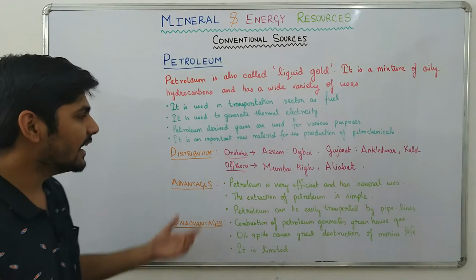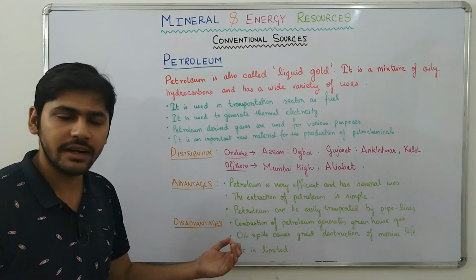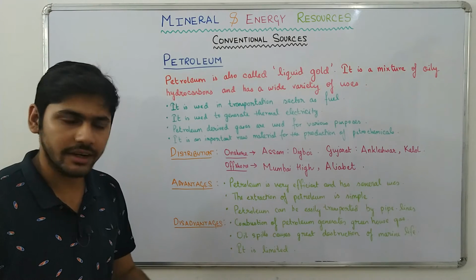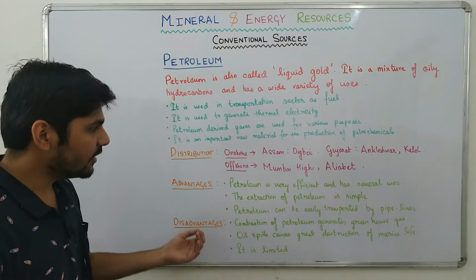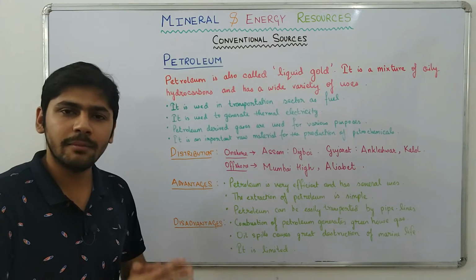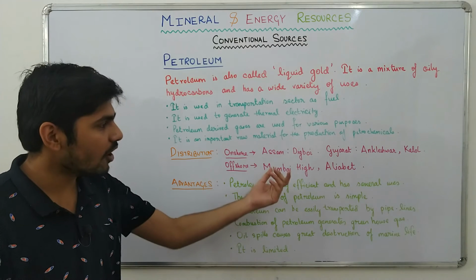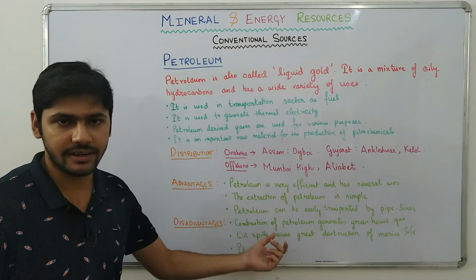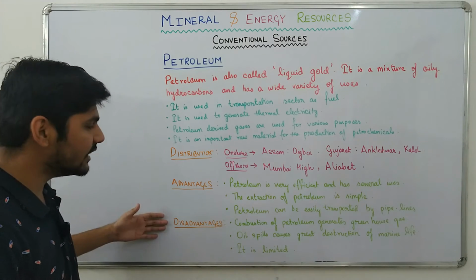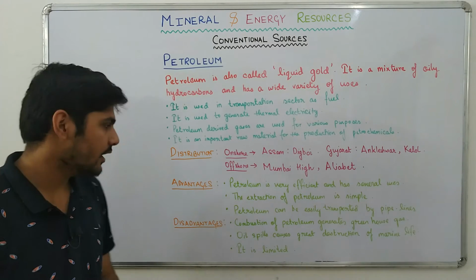Onshore oil fields are, in Assam we have the Digboi oil field, and in Gujarat we have the Ankleshwar and Kalol oil field. Then offshore oil fields, we have Mumbai High and Aliabet. Now the majority of the petroleum in India is found in Digboi oil fields and Mumbai High oil fields. Next, what are the advantages and disadvantages of petroleum?